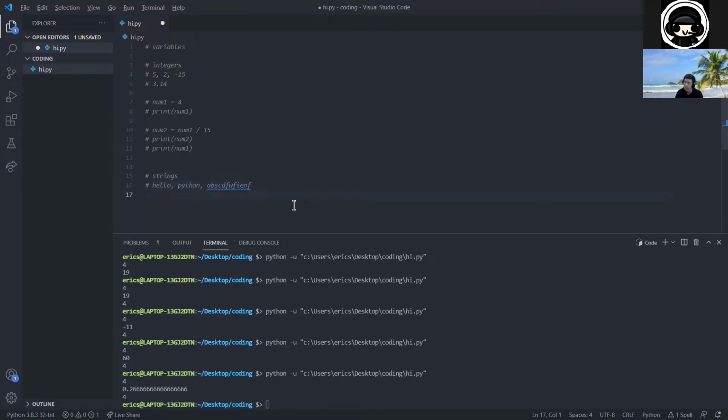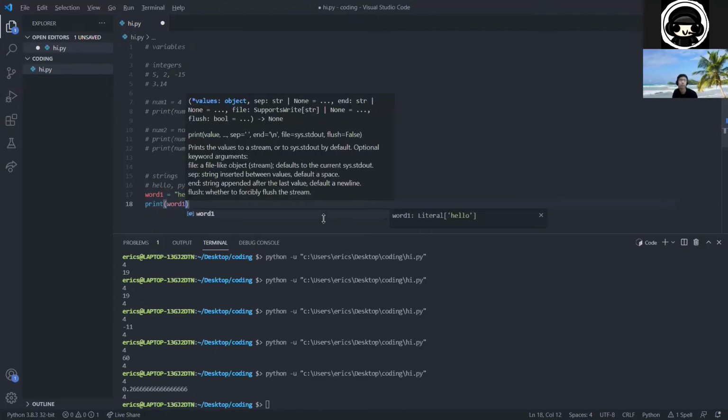So we can call word1 and we can set it equal to, let's say, hello. But make sure when you declare your variable this time, you have to put quotations around hello. You notice how for integers, we did not have to put quotations because those were numbers. They don't need the quotations. However, for strings and like words, you do need the quotations around them. So word1 equals hello. And then we can write print out word1.